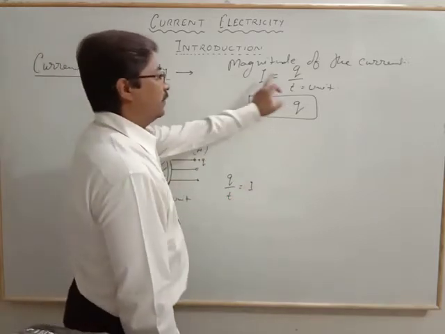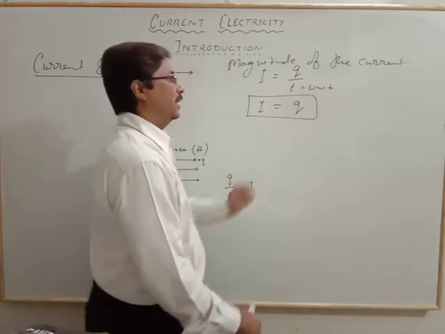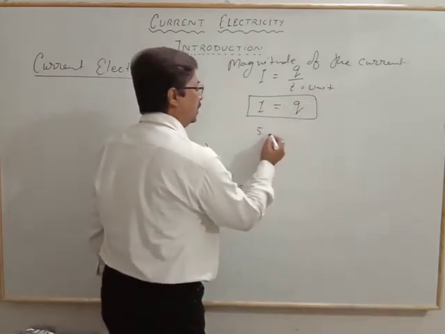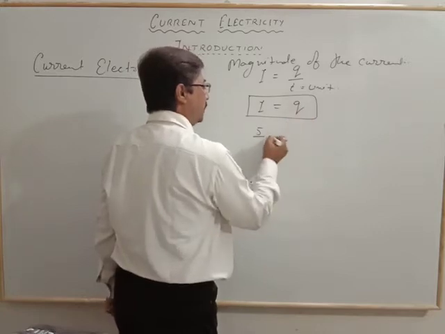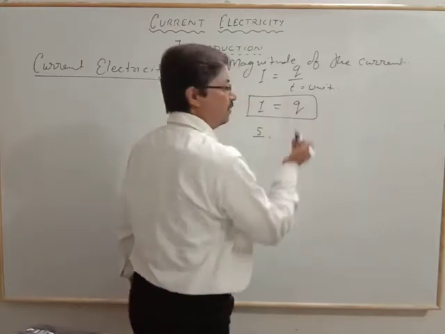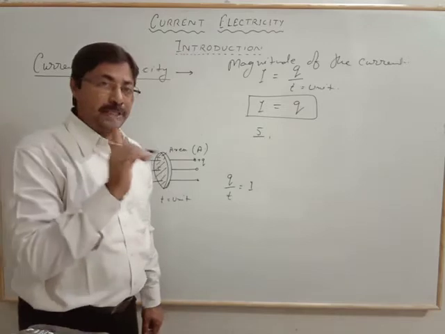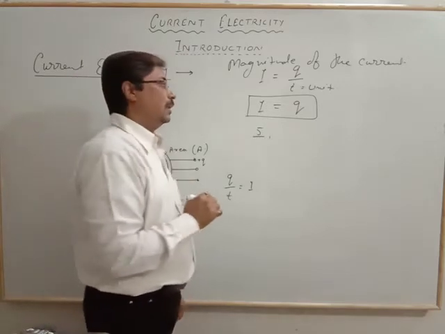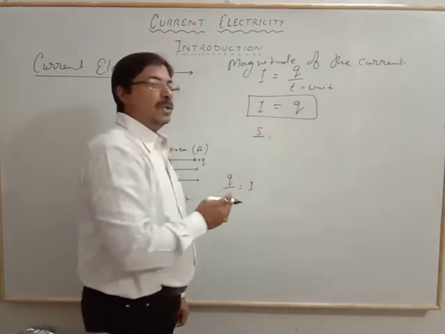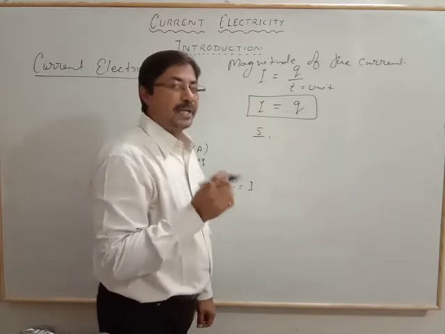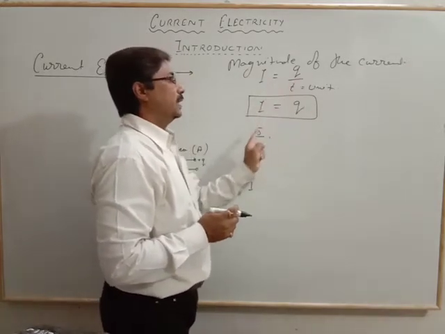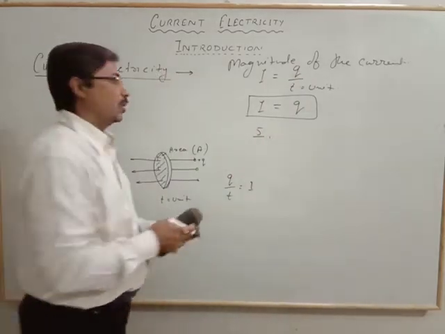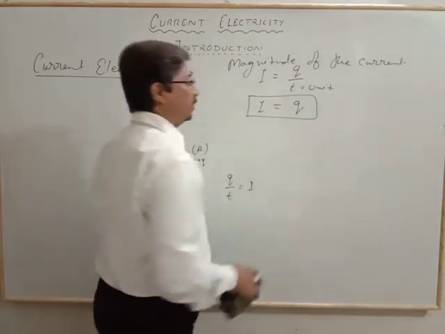And the magnitude of the current for unit time: if the charge is 5 coulomb, in that case it is 5 ampere. If it is another number, we can say this is equal to per unit time. For the unit time interval, how much charge will move, that will represent the current. That means the magnitude of the current depends upon the number of charges crossing per unit time through any cross-sectional area.